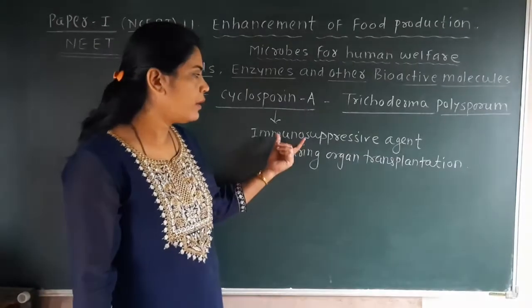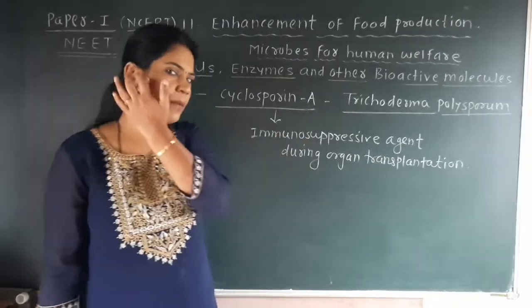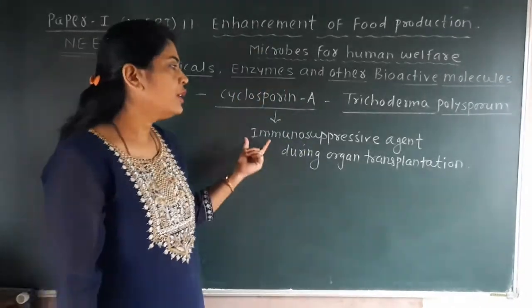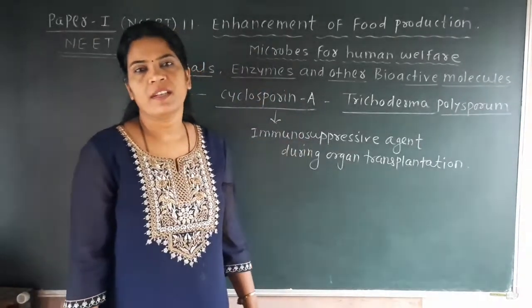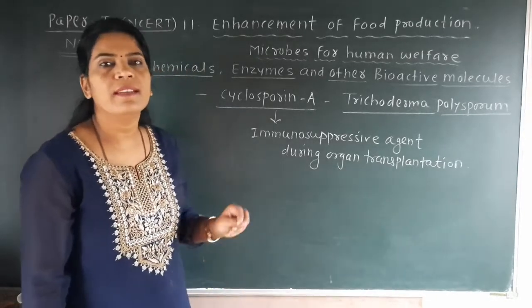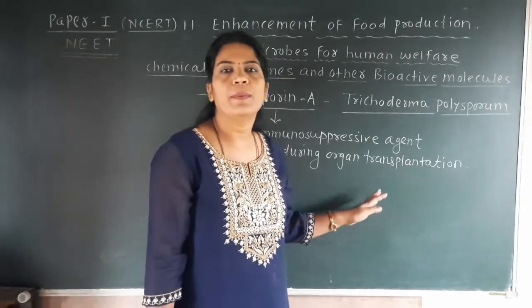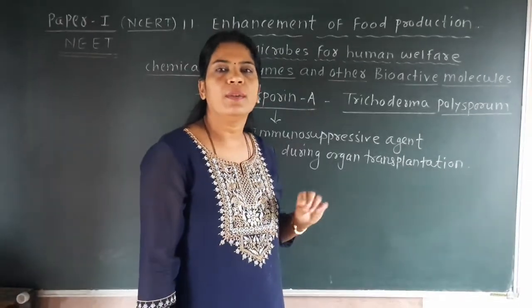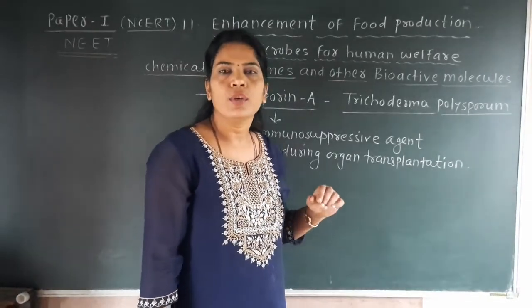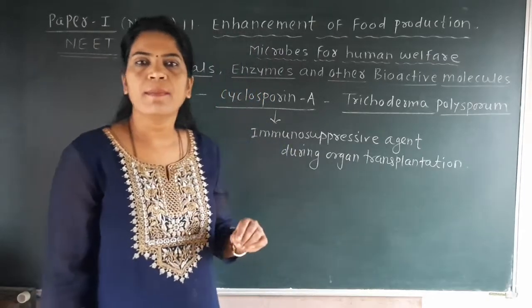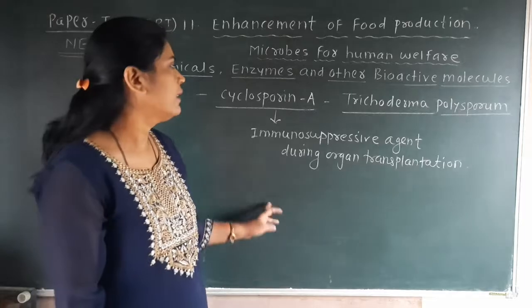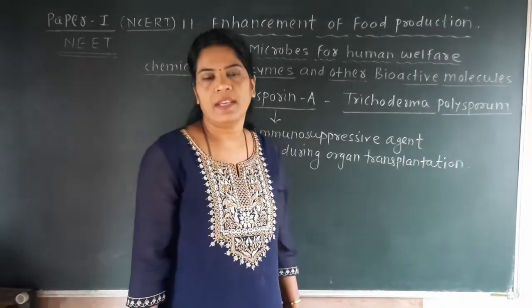So for a particular duration, the immune system gets inhibited, its function gets stopped, and that is called an immunosuppressive agent. It is only for easy transplantation of the particular organ, which is always called a foreign organ, into the patient body. And here you have to remember that the chemical which is responsible for this immunosuppressive action is the cyclosporin A.